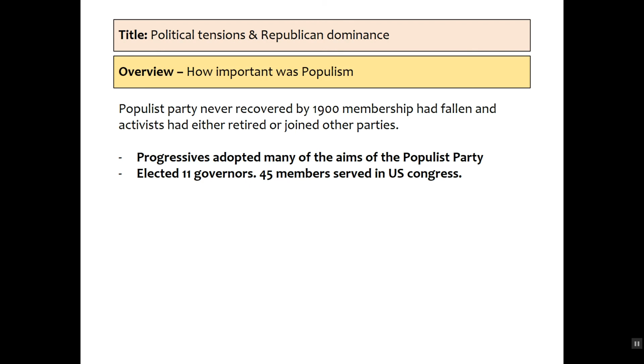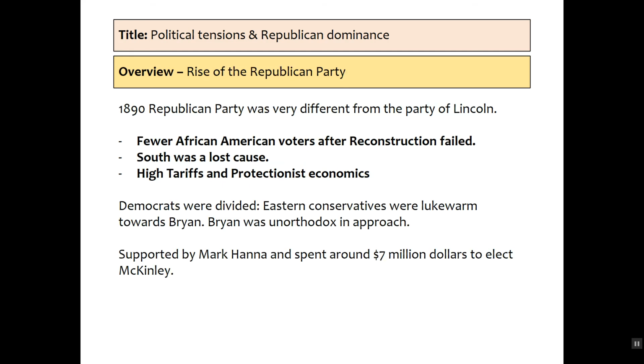The Progressives, that we're going to talk about in much later episodes, adopt many of the ideas of the Populist Party. They do have some success in this period from 1890 to 1900. They elect 11 governors. 45 members of its party serve in US Congress.